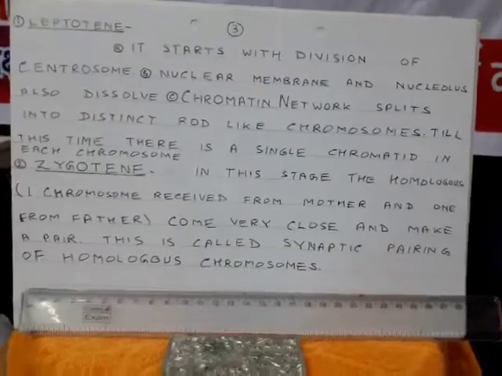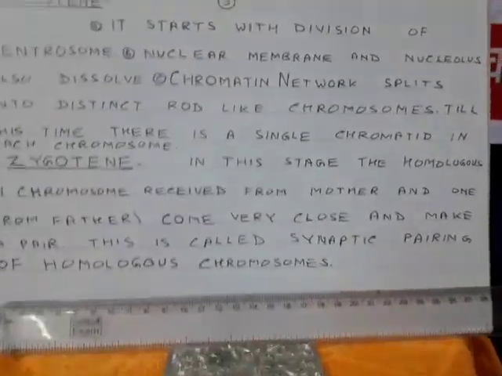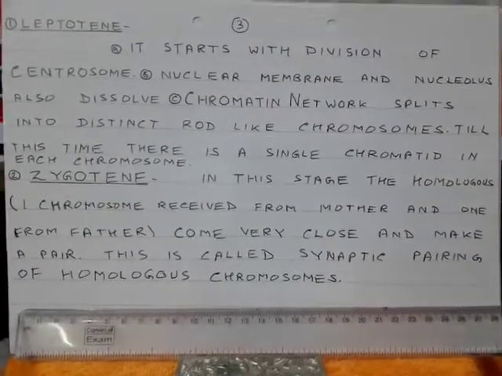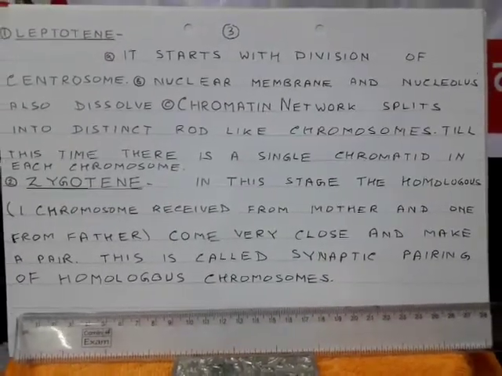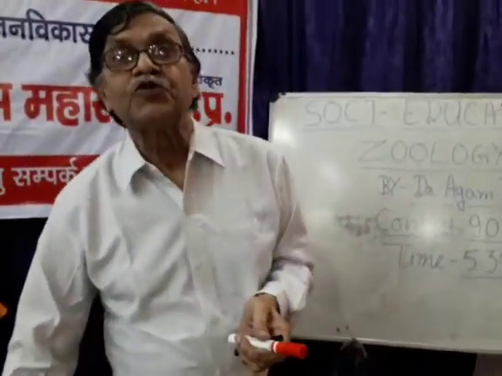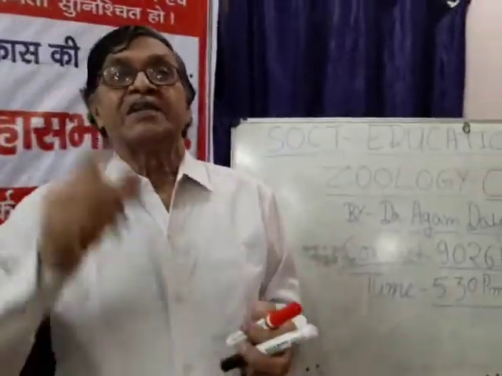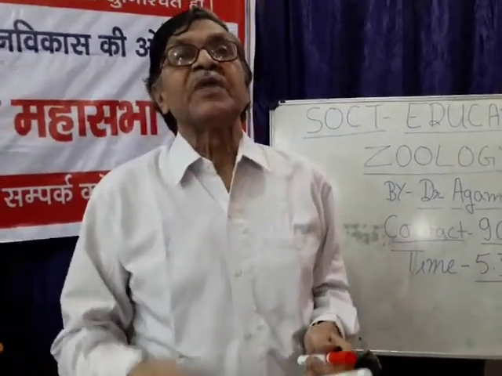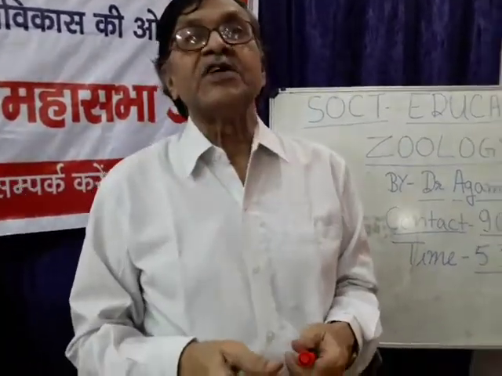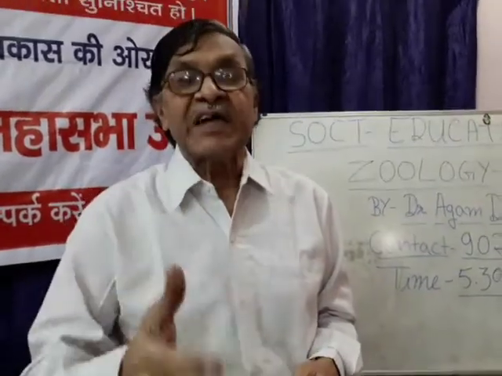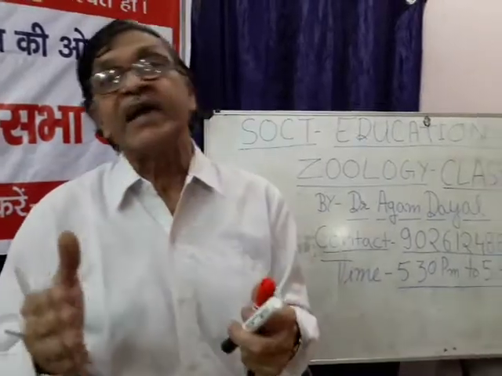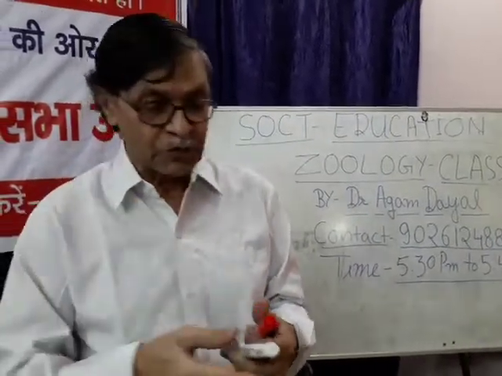In the leptotene stage, the same thing happens as in mitotic prophase. Here it starts with the division of the centrosome. The nuclear membrane also starts dissolving. The nucleolus also dissolves and the chromatin network splits into distinct rod-like structures called chromosomes.